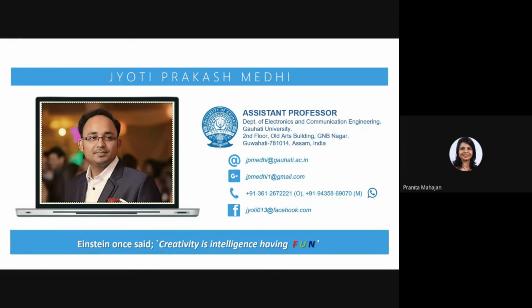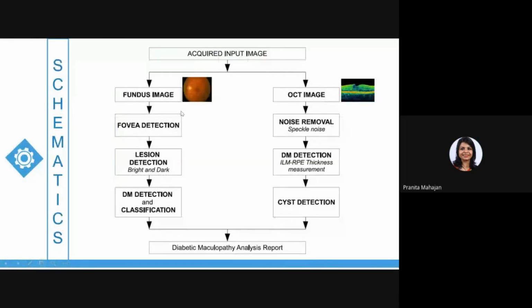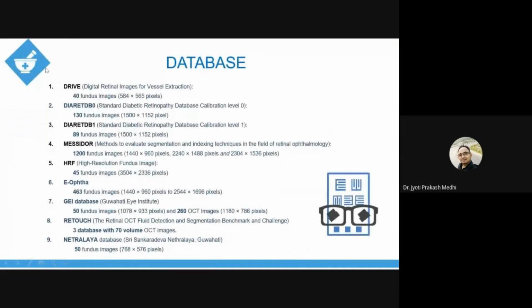Thank you, sir. Actually, the question is also this: how can we capture these images? Are there any sources from where we can download this data set? I have already shown a few examples of the databases. Are these open databases, sir? Yes, these are open databases. You can use these databases: DRIVE, DIARETDB0, DIARETDB1, Messidor, HRF, e-ophtha, and RETOUCH.